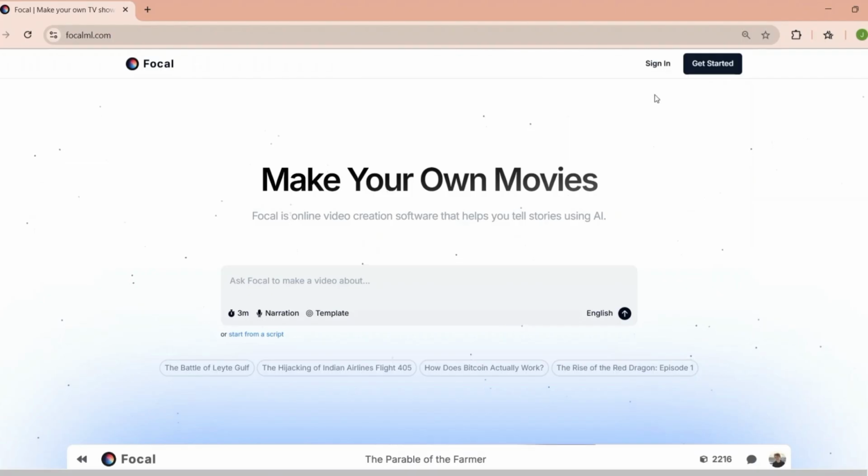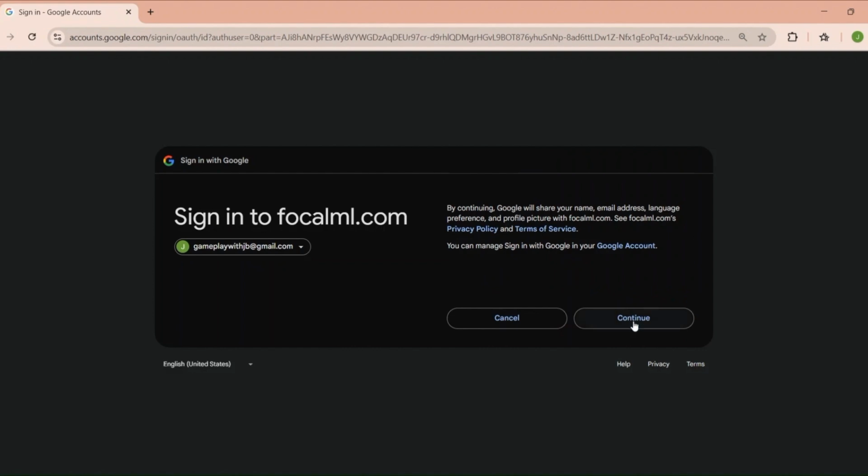Alright, let's put Focal ML to the test. I'm going to create a short video from scratch using this platform. First, I'll log into Focal ML. First impressions? The interface is surprisingly clean. They've clearly focused on user experience, which is crucial for a tool like this. I'll walk you through each step so you can see exactly how it works. Start a new project. Let's walk through the key features.